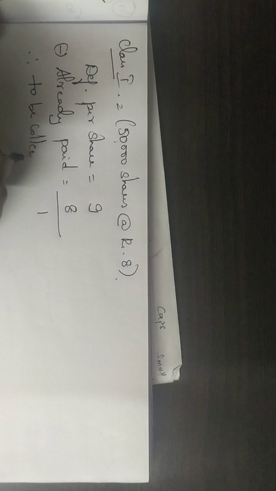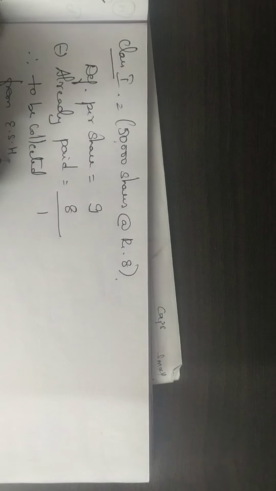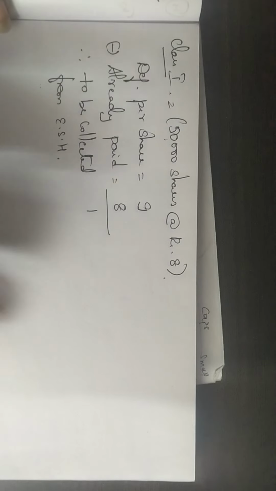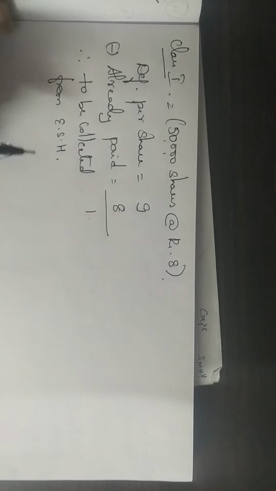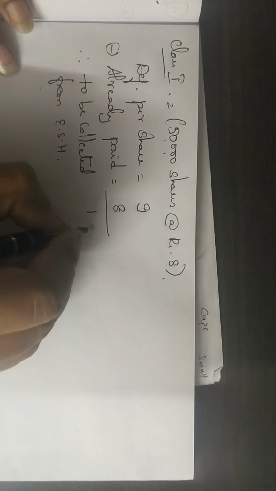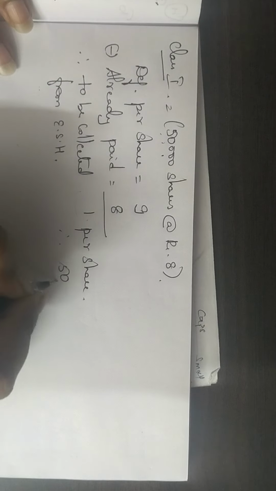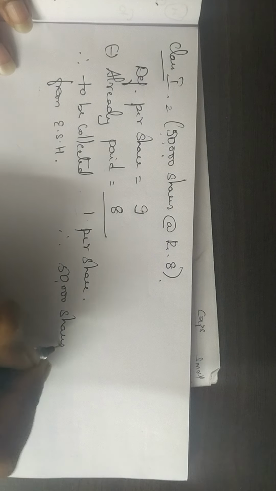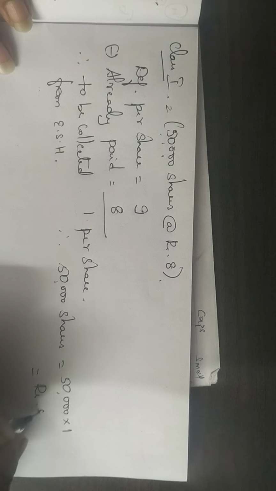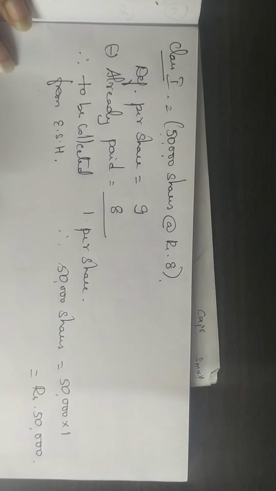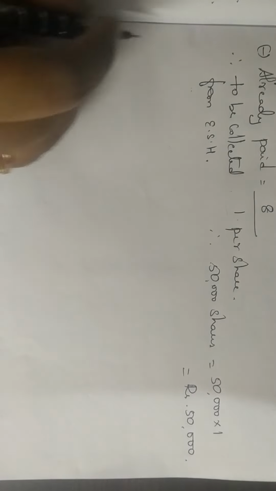So therefore this 1 rupee should be collected. I will write it as to be collected from equity shareholders. Clear? I will not collect 10 rupees. I will collect only 1 rupee from first class of equity shareholders. So 1 rupee per share. Therefore for 50,000 shares, it will be 50,000 into 1. So totally I have to collect 50,000 rupees from class 1 group of equity shareholders. Same calculation will do for class 2.